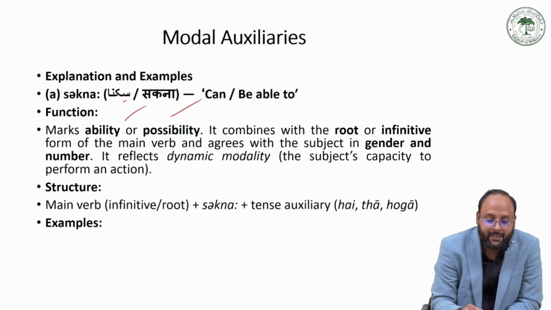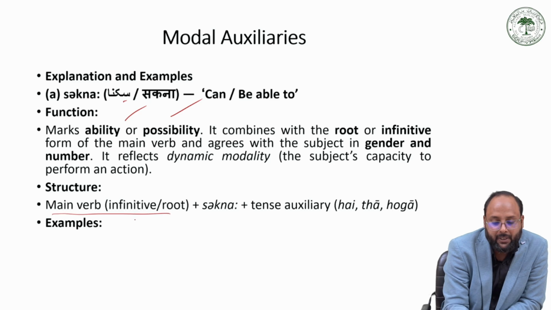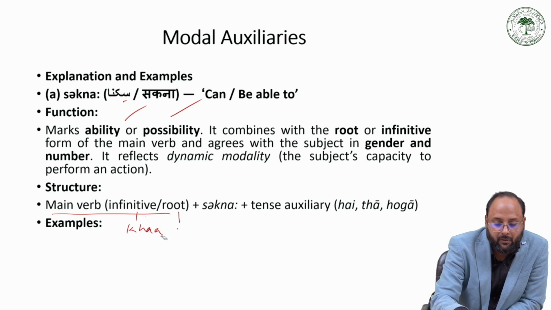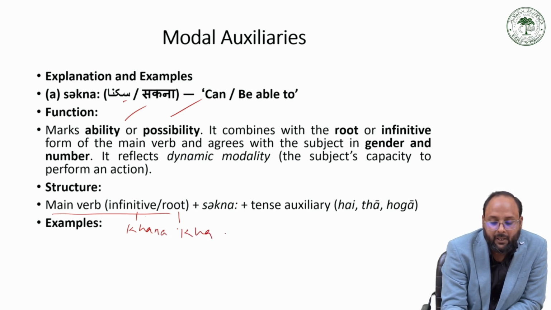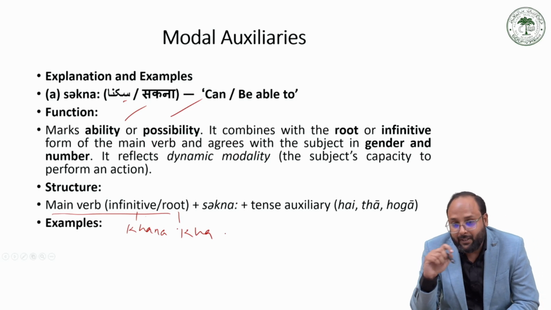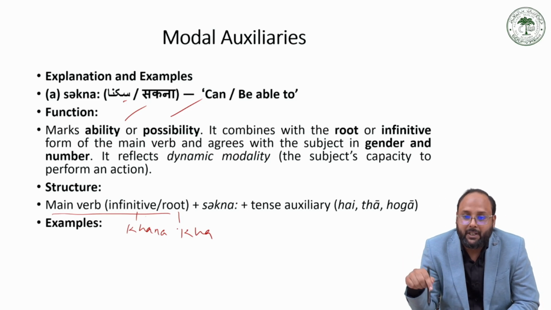That is the structure: we use the main verb either as an infinitive like khana, or as a root like kha, since khana is the infinitive of kha. After that we use sakna, and sometimes a tense auxiliary follows the modal auxiliary.